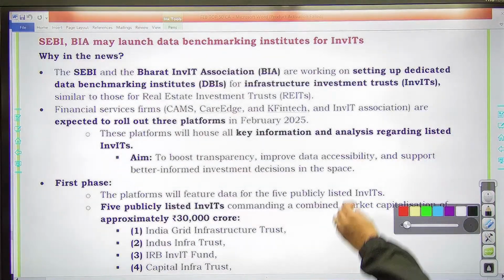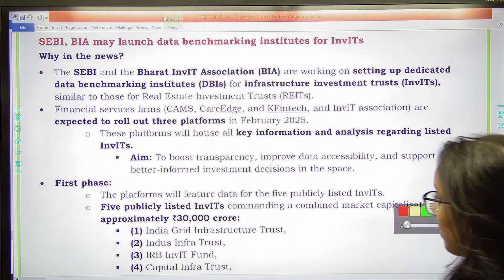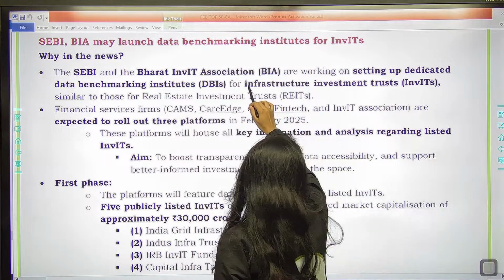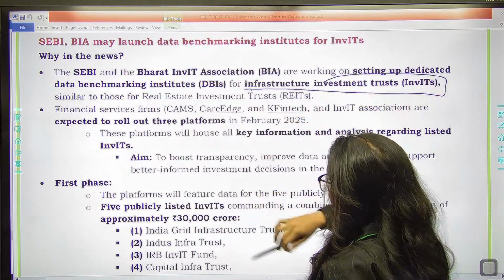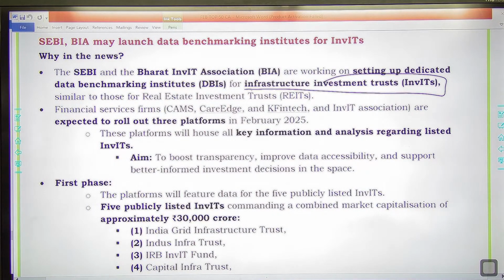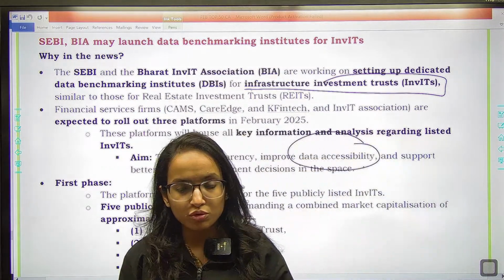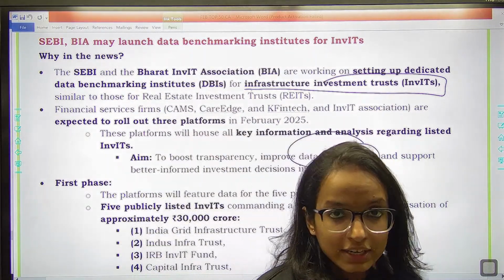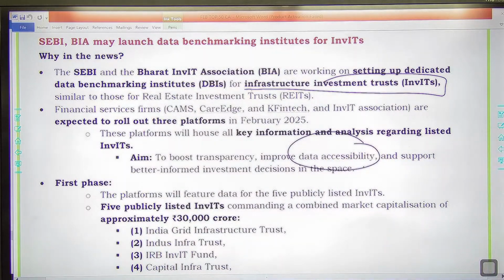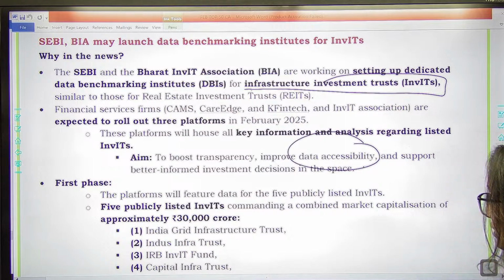Next, we have SEBI and Bharat InvIT Association working on setting up dedicated data benchmarking institutions for infrastructure investment trusts. Infrastructure investment trust के लिए data benchmarking institutions they are trying to make for data accessibility. You know, at one platform only you will be able to access good quality authentic data, boosting transparency and making the process easier.